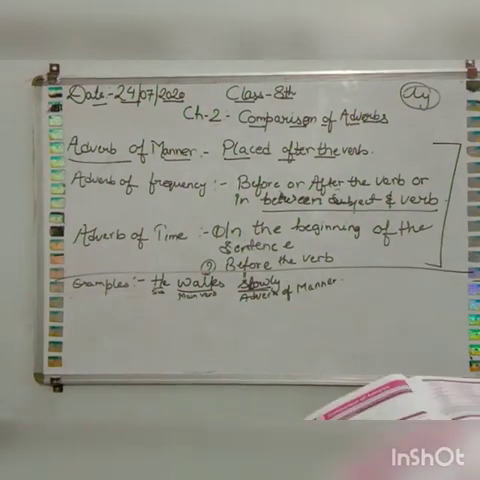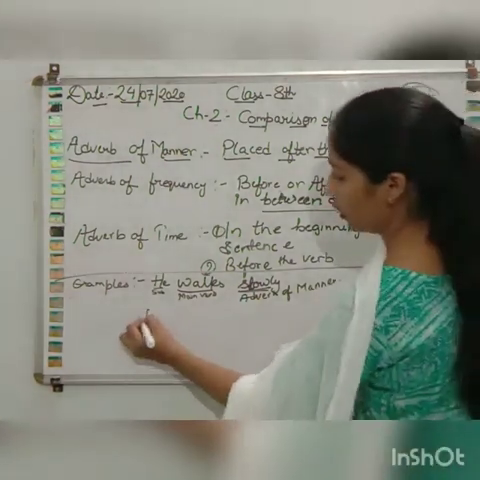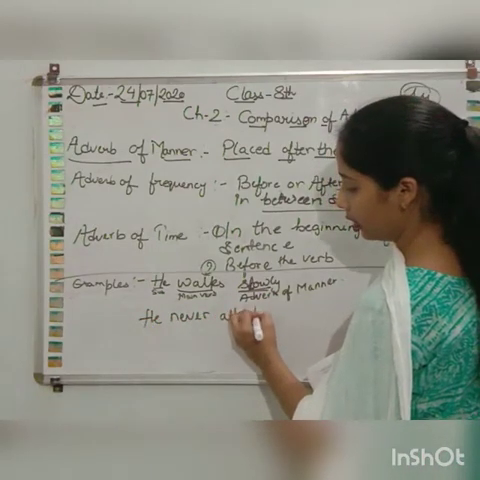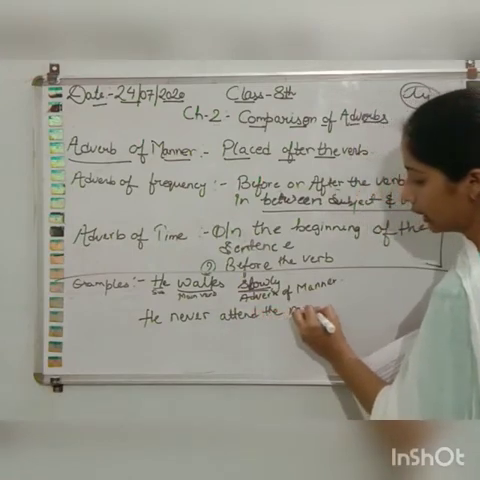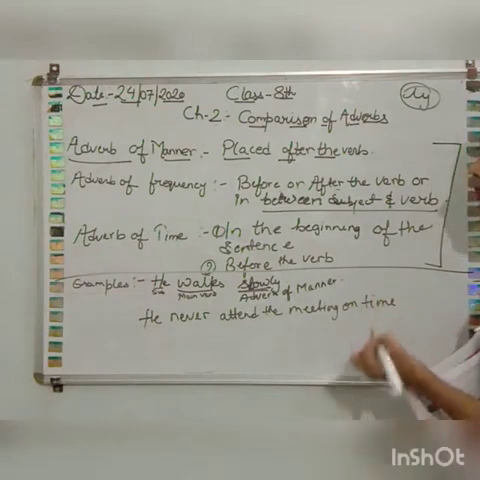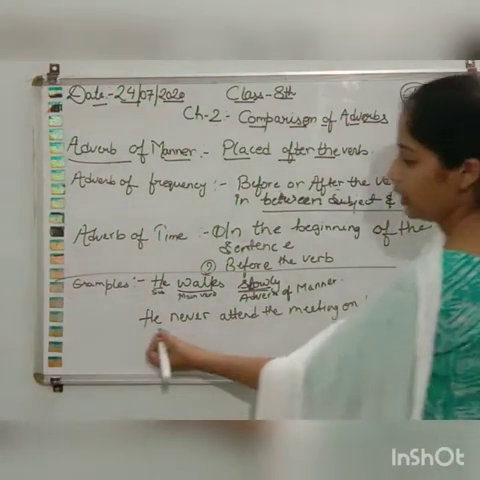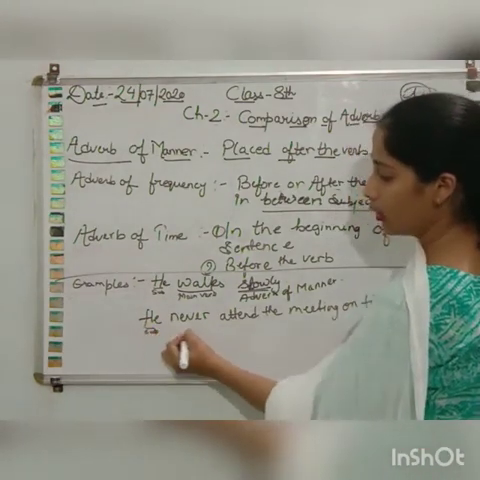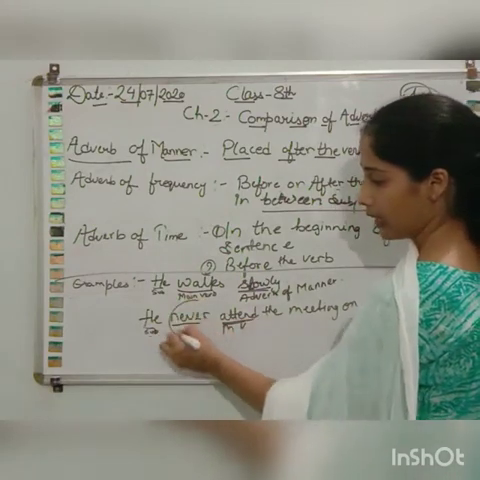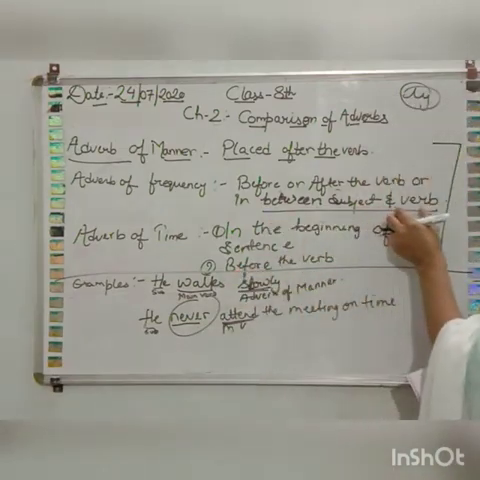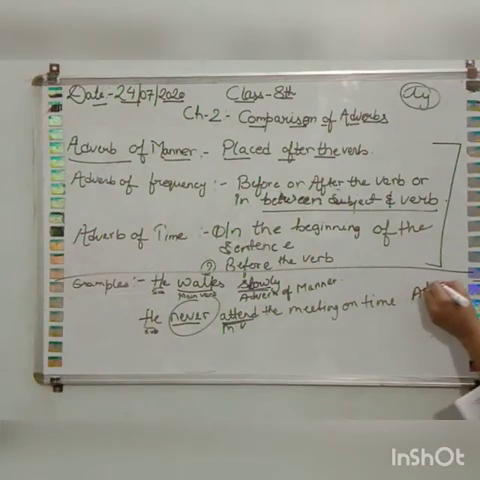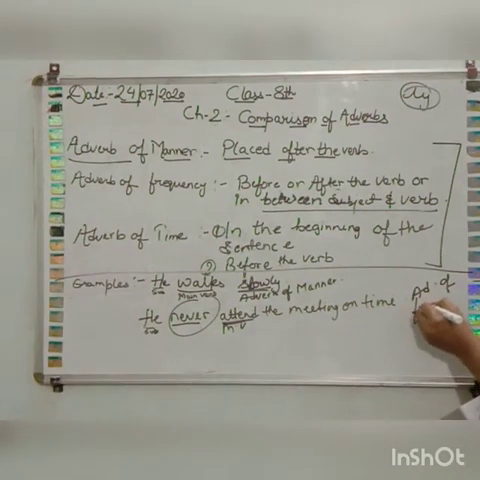So for example, one sentence is there. He never attends the meeting on time. He is the subject over here. Attend is the main verb. And never is coming in between subject and verb. So never is adverb of frequency.